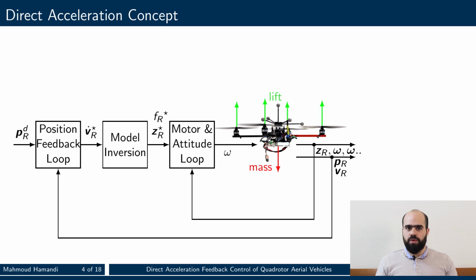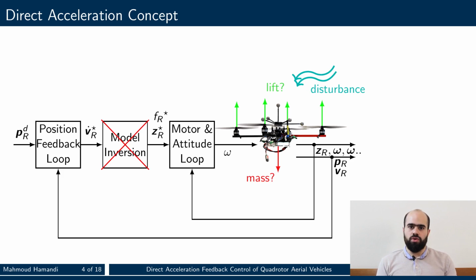In this slide, we show a classical quadrotor controller, where the position feedback loop finds the desired acceleration to reach the desired position and velocity. Desired thrust and platform direction are then calculated from the desired acceleration based on the nominal model. Finally, propeller speeds are calculated to achieve the desired thrust and direction.